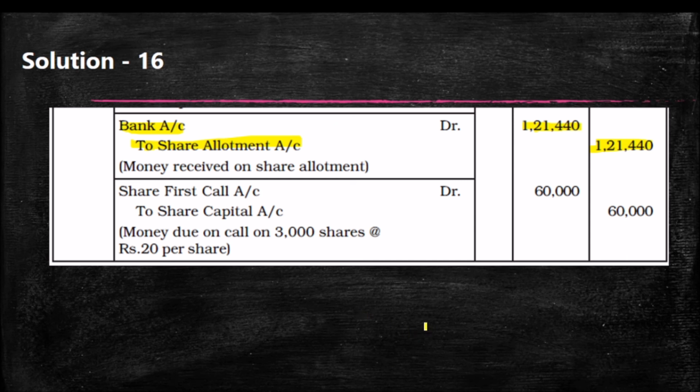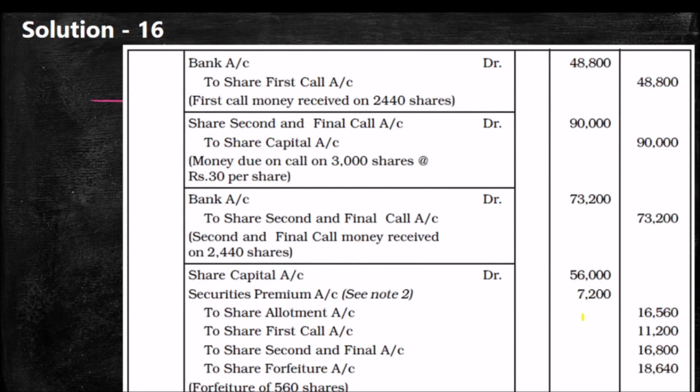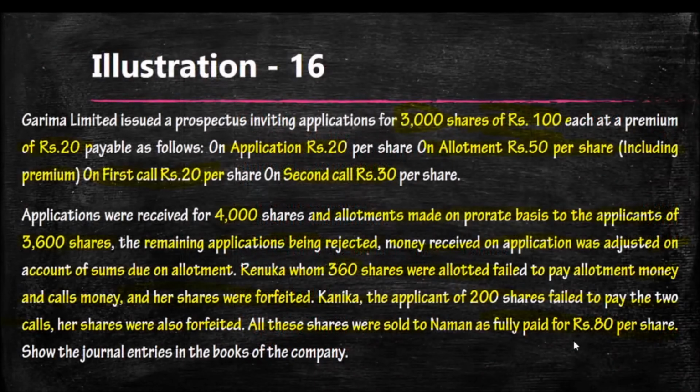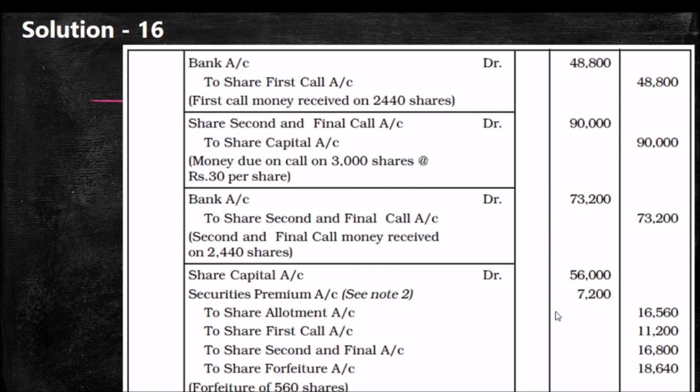Next entry will be the due entry for share first call. Share first call account to share capital, 3,000 into 20, 60,000 actually we have to receive. But there are also arrears for both calls. Both calls means this 360 and, what is the number of shares in arrear? Yes, 200. So total arrear will be for 560 shares. Calls in arrear will be for 560 shares.